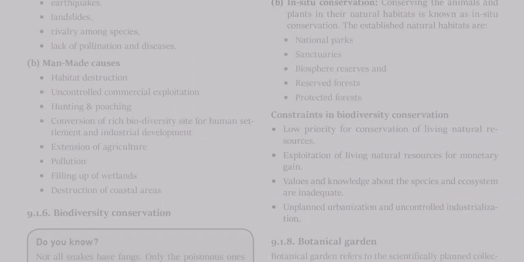A. Natural causes: floods, earthquakes, landslides, rivalry among species, lack of pollination and diseases. B. Man-made causes: habitat destruction, uncontrolled commercial exploitation, hunting and poaching, conversion of rich biodiversity sites for human settlement and industrial development, extension of agriculture, pollution, filling up of wetlands, destruction of coastal areas.